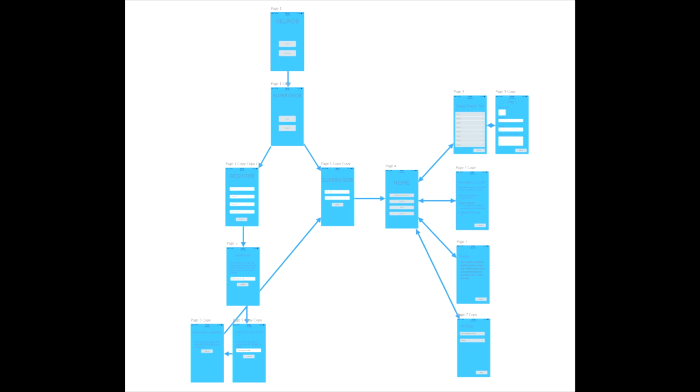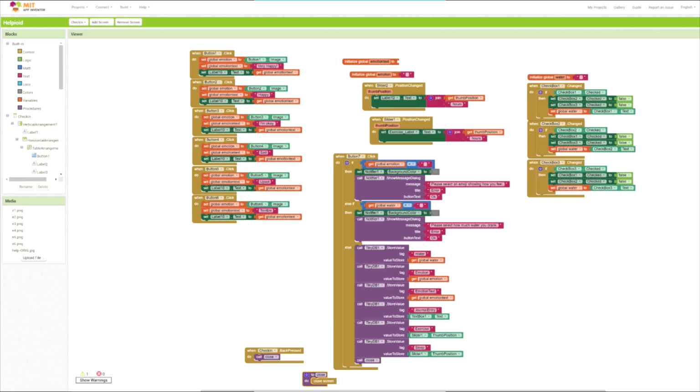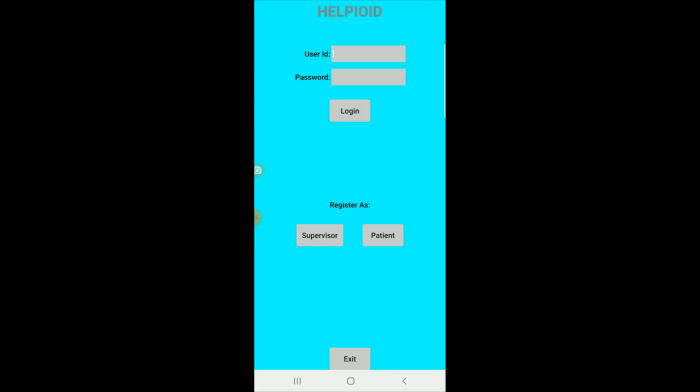When we were first building our app, we made a prototype to plan all the screens in our app. Then, using MIT App Inventor, we created our app. Our app contains almost all functionalities of our project and can be enhanced.